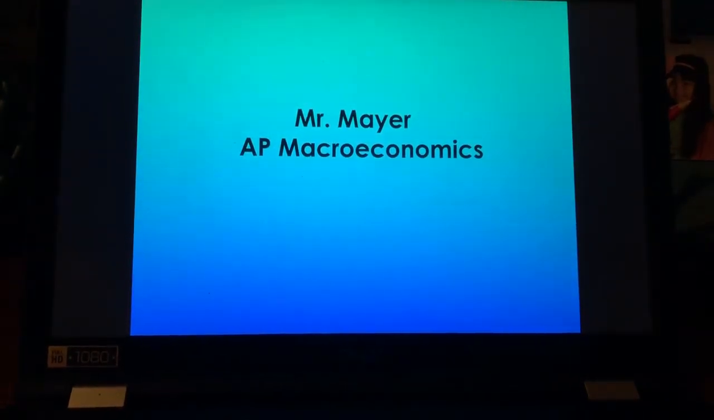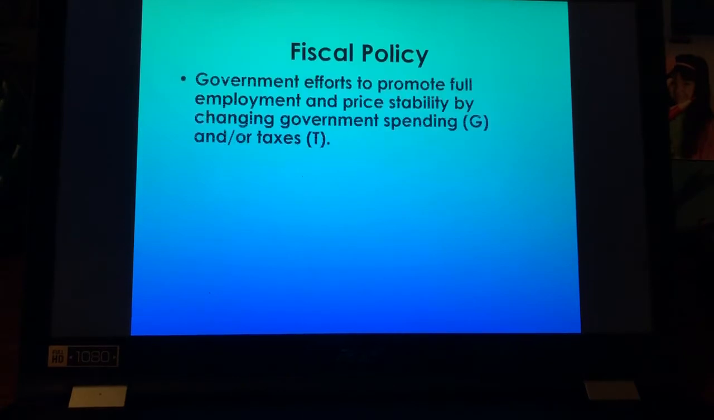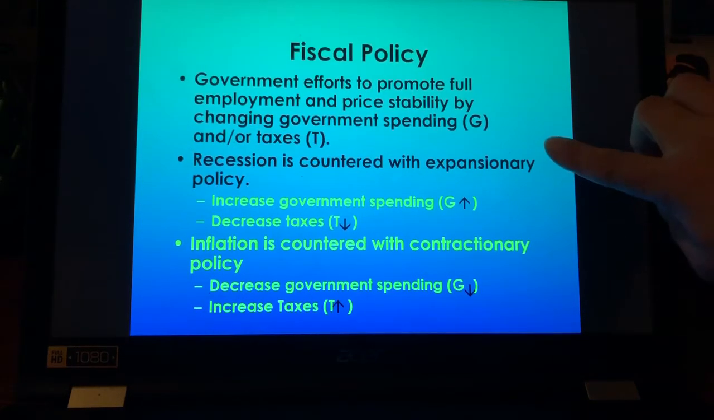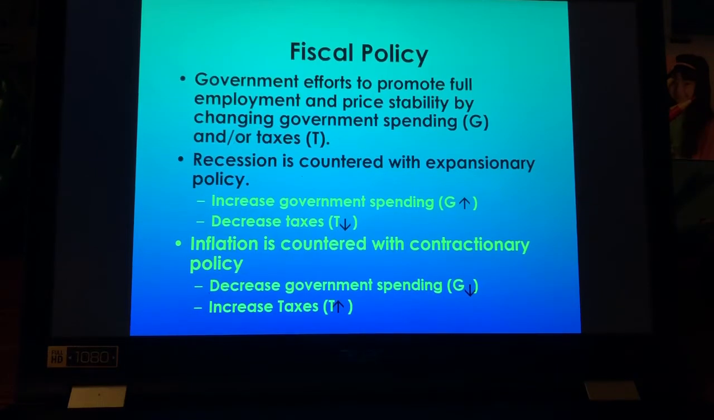So again, I'm using a PowerPoint from Mr. Mayer. And what we're going to be looking at is fiscal policy. This is what we currently see the government doing in efforts to promote full employment, because they are having employment issues right now, and price stability, by changing government spending and taxes. Currently today, we see our government spending a whole lot, 2 trillion to be exact. In the recession that we're currently in, because people are losing jobs and that's a signal that we're in a recession, the government has increased spending.